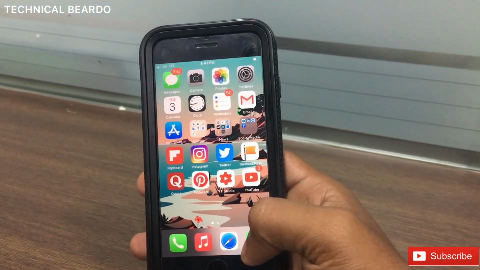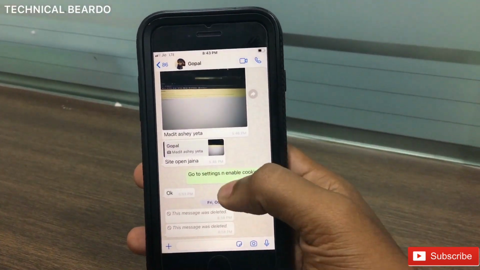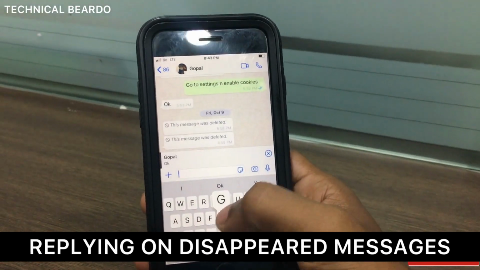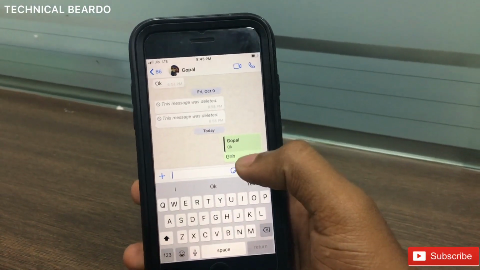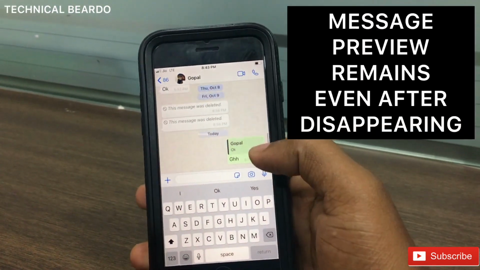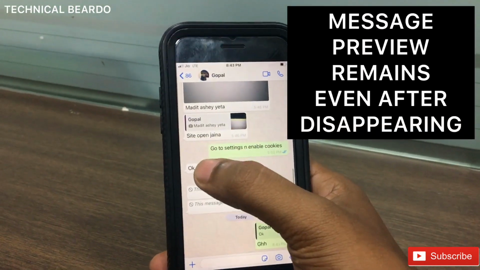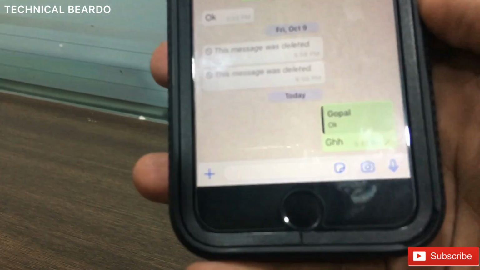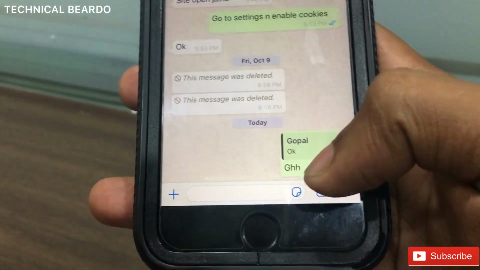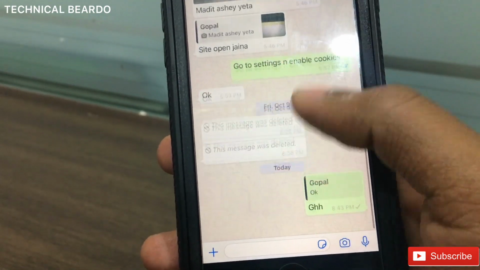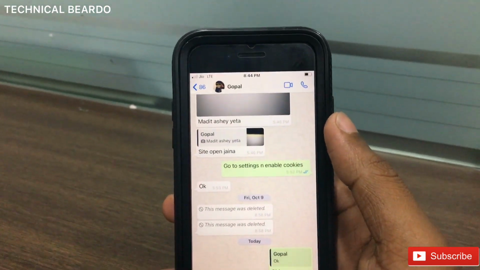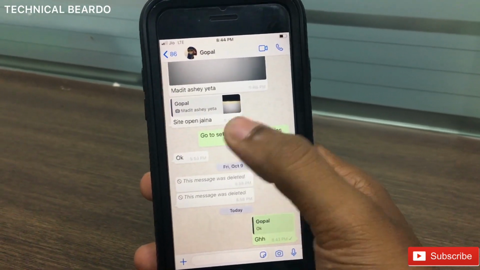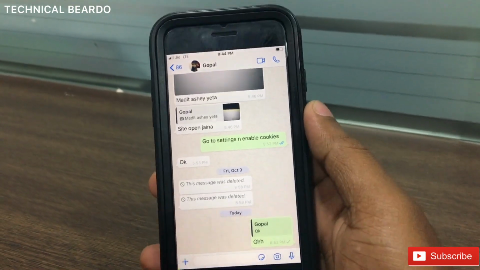The second fact is that in a WhatsApp chat, say this is the disappearing message, and you are replying to this. If you reply, the message will get deleted, but the preview will remain here. For example, even if the original message is deleted, the preview will remain here in the replied message. This is the second fact, which is not a good or safe one. Even though the message is deleted from the chat, the preview will remain here in the replied section.